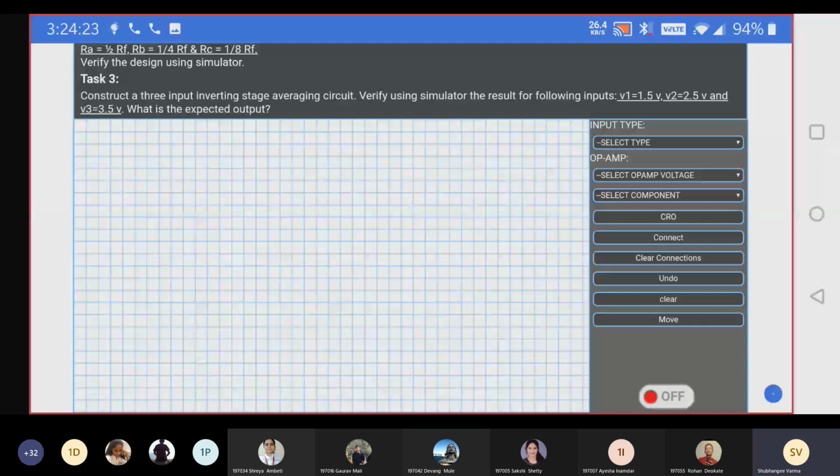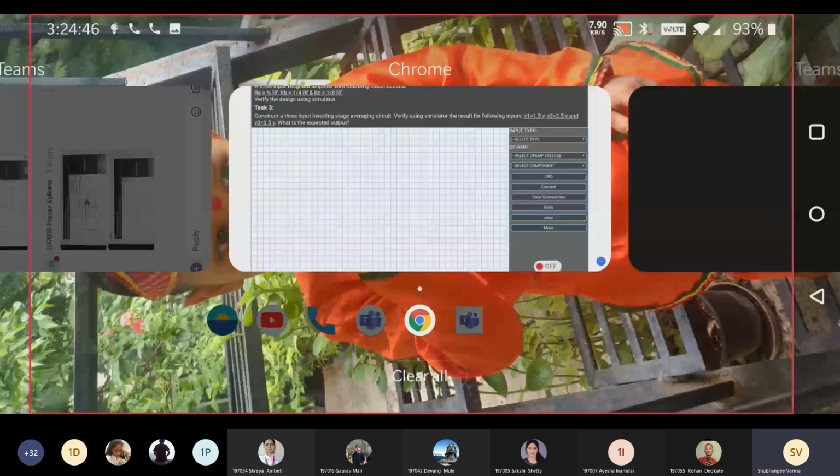So start designing. And those who have completed the inverting amplifier, they can share the output in the chat box, okay? And we'll perform adder afterwards. First, I'll show you the non-inverting amplifier, okay? I'll show you the non-inverting amplifier using another virtual lab.